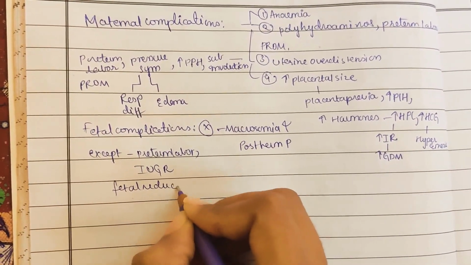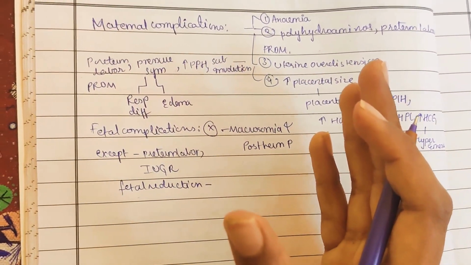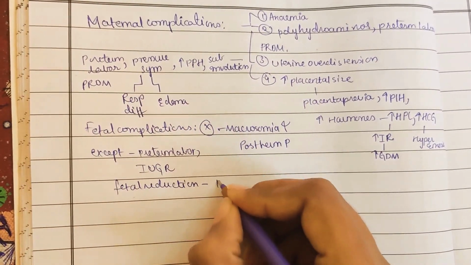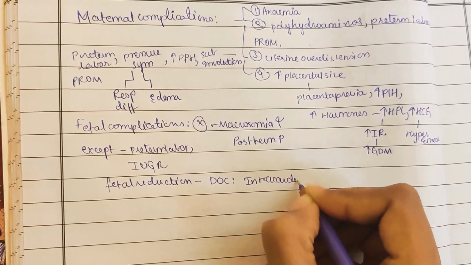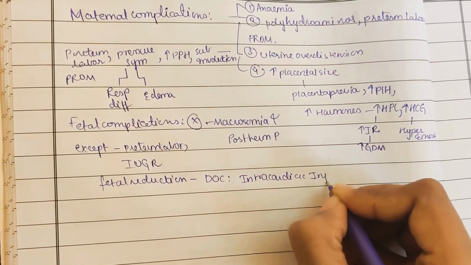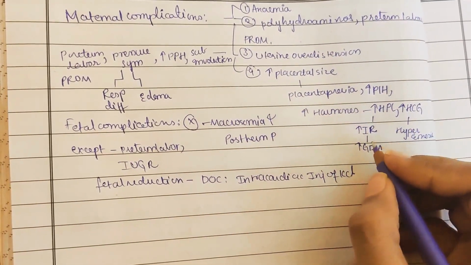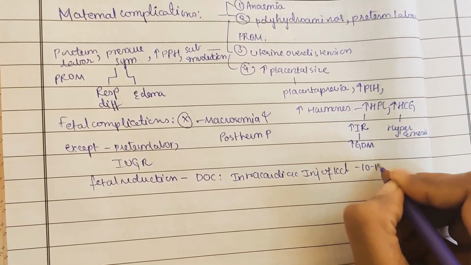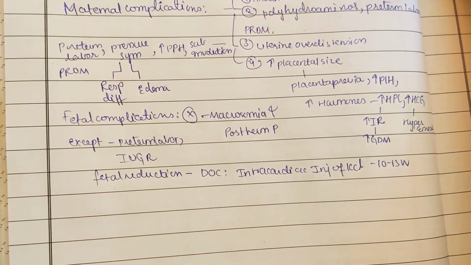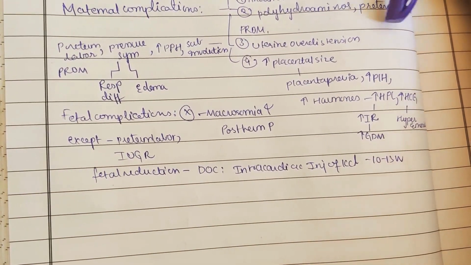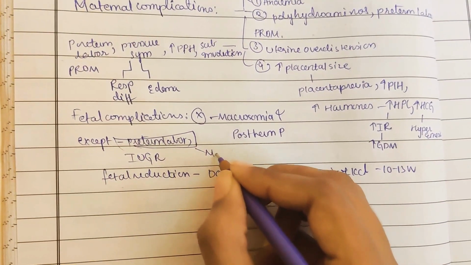Sometimes the fetuses are very big and there are two. If the patient says that she already has a lot of children, then you can do fetal reduction. For that you need to give one drug, that is an intracardiac injection of potassium chloride. If you give this injection, especially at 10 to 13 weeks of pregnancy, we can do fetal reduction, that is we can decrease one fetus and only one baby will come out. Now, the most common complication of twin pregnancy is preterm labor. Very important, preterm labor is the most common complication.